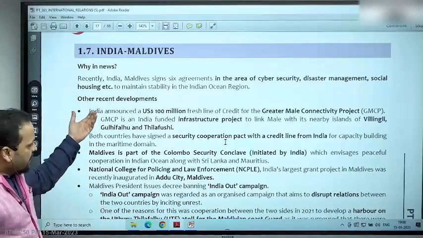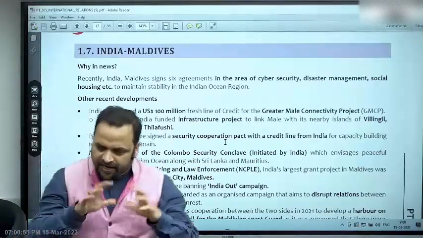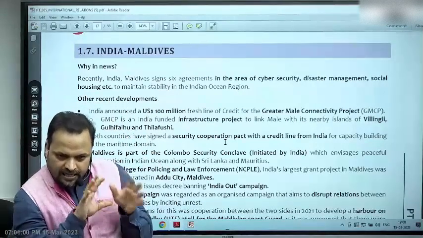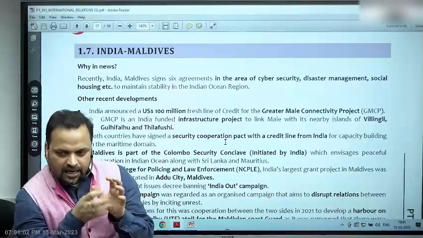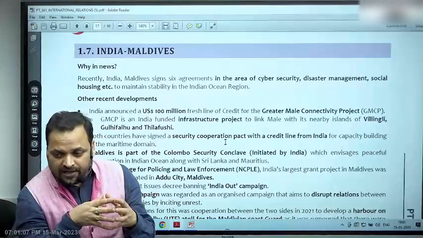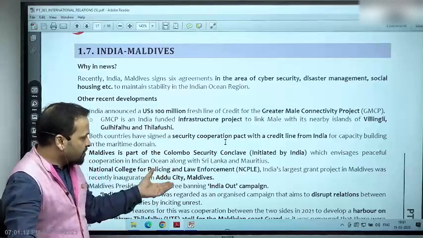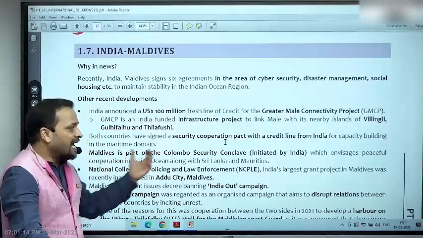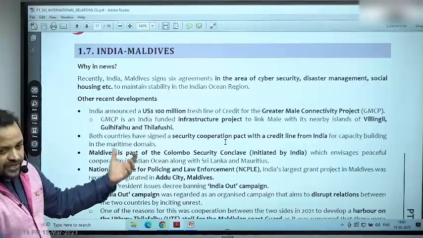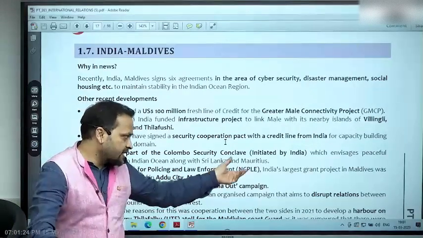Right now, Maldives is part of the Colombo Security Conclave. What is it? It's a maritime security dialogue. It started in 2011 as a trilateral maritime dialogue between India, Sri Lanka and Maldives. Now it has graduated into a larger dialogue with the participation of Mauritius also. So the Colombo Security Conclave is simply a national security level, advisor level dialogue between Sri Lanka, Mauritius, India and Maldives. The National College for Policing and Law Enforcement is India's largest grant project in Maldives.